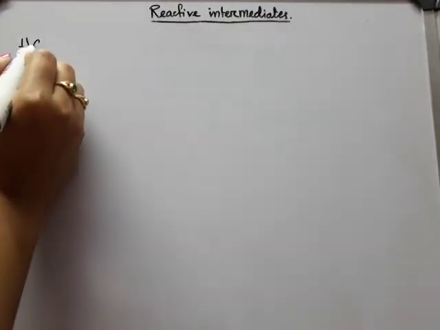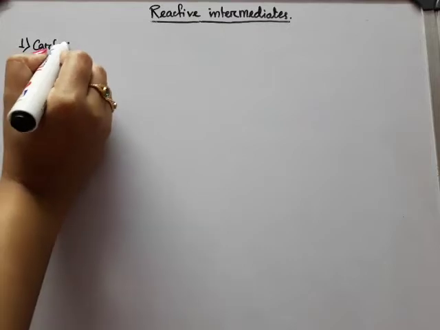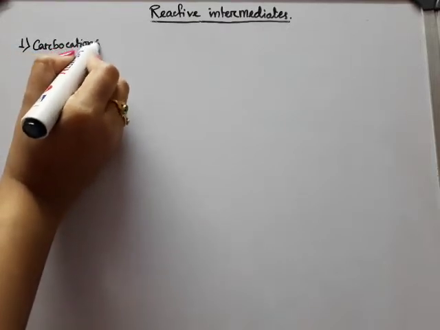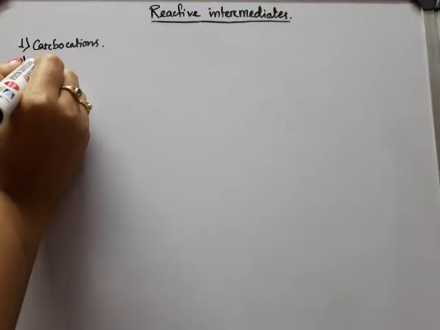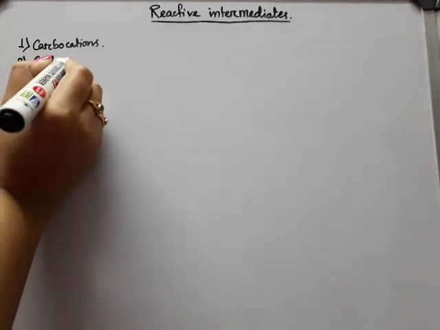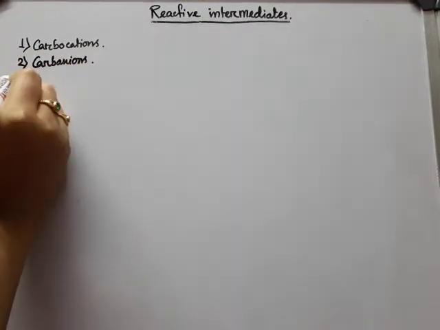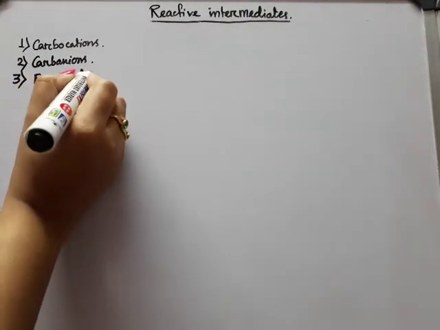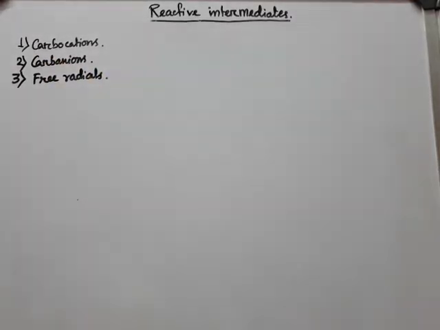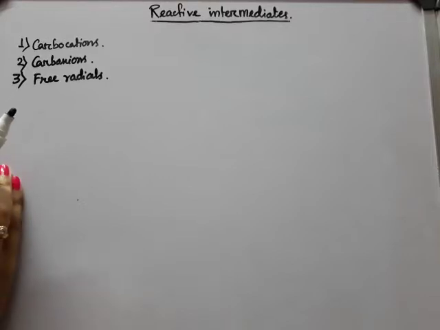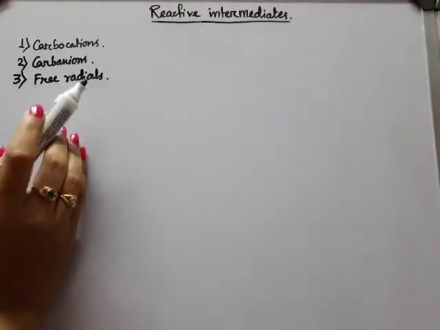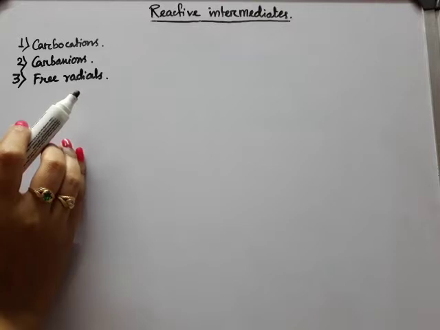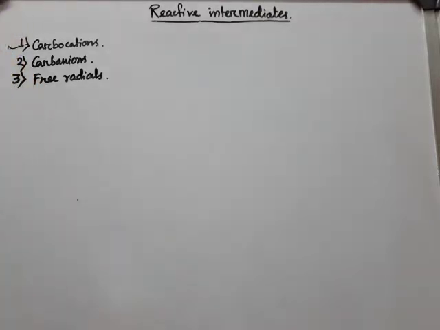First one is carbocations, next is carbanions, and third one is free radicals. Carbocations and carbanions are formed by heterolytic fission of bonds, whereas free radicals are formed due to homolytic fission of bonds. So we will start our discussion with carbocations.